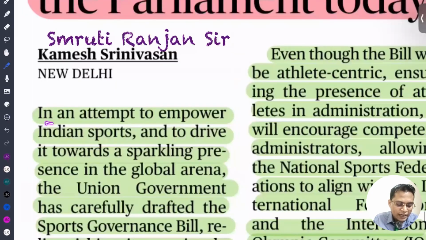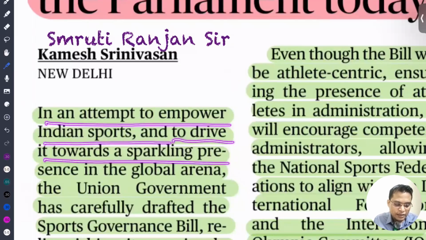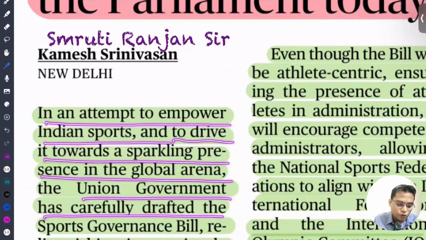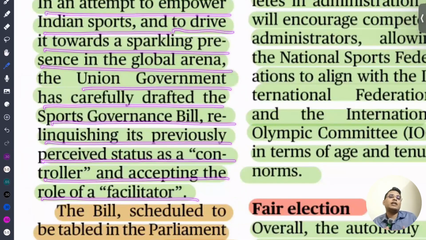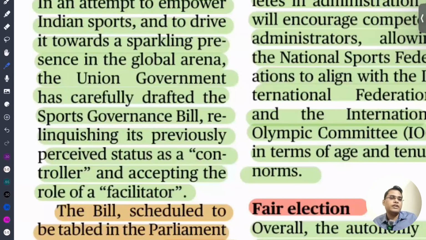So in an attempt to empower Indian sports and to drive towards a sparkling presence in the global arena, even the government has carefully drafted the Sports Governance Bill, relinquishing its previous status as a controller and accepting the role of a facilitator. So earlier, the government used to control everything, but now the government is emerging as a facilitator. That means we are providing light regulation.